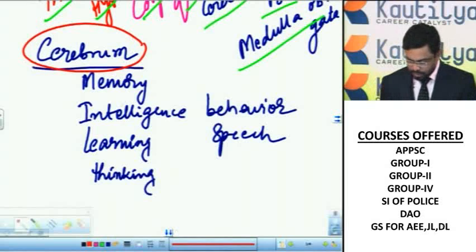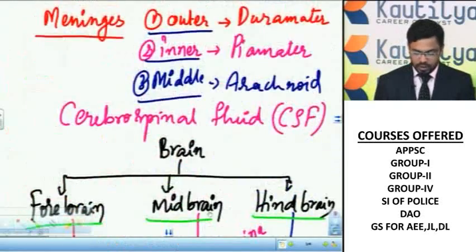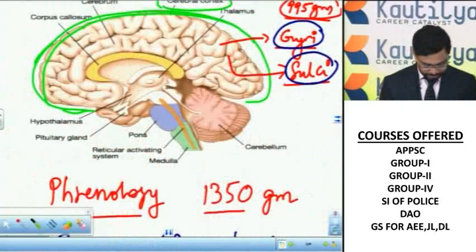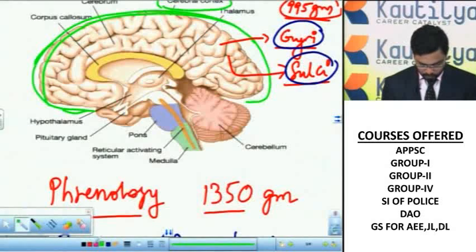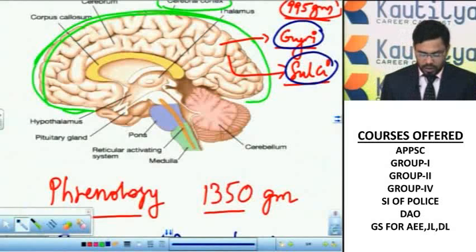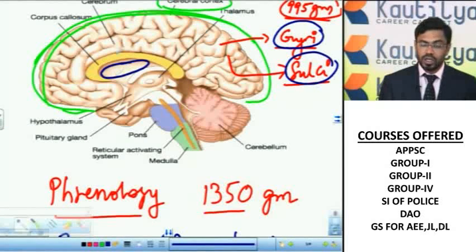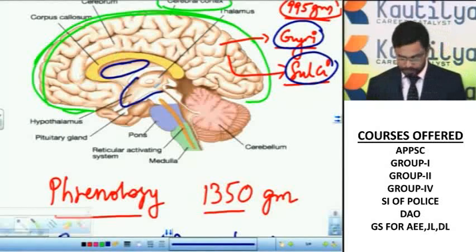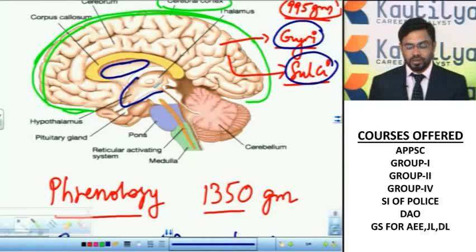Let us see the thalamus. This is the thalamus region. The upper part of the thalamus is called the epithalamus, and the lower part is called the hypothalamus. The thalamus is the center for pain, cold and heat.